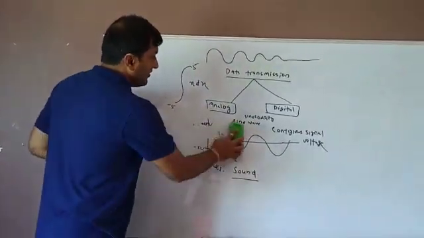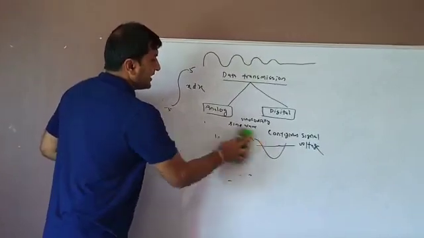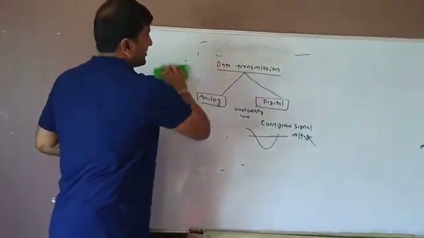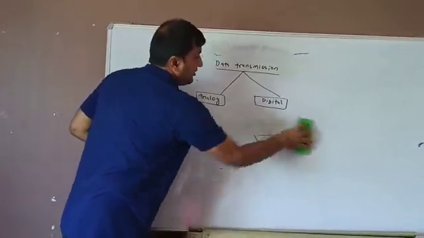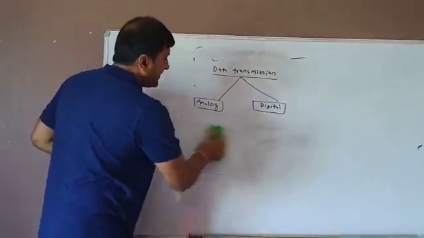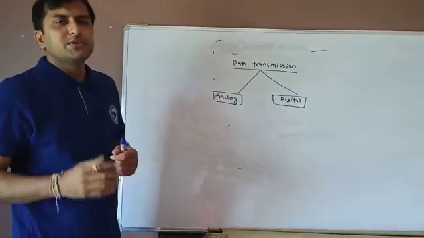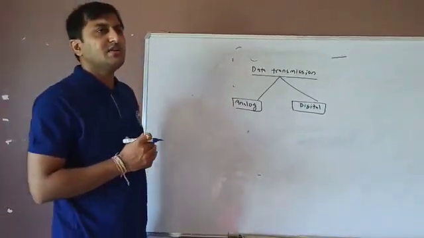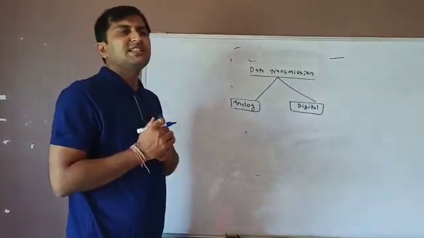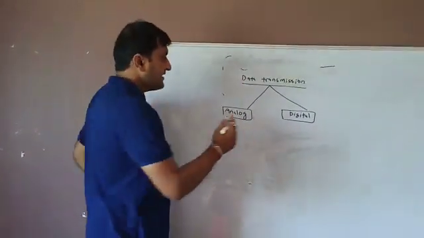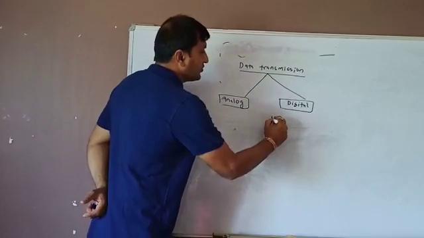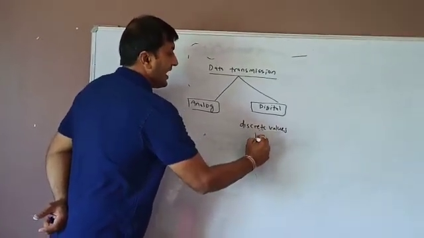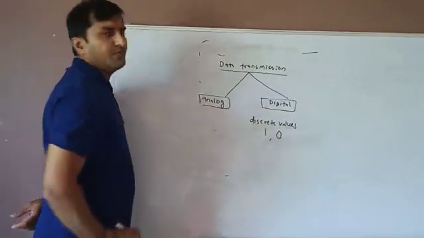Next we will know what is digital data transmission. In the internet we are using digital data packets. Generally digital data transmission is found in the form of digital packets. Digital data transmission consists of two discrete values, either 1 or 0.